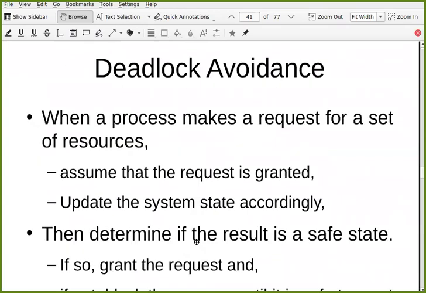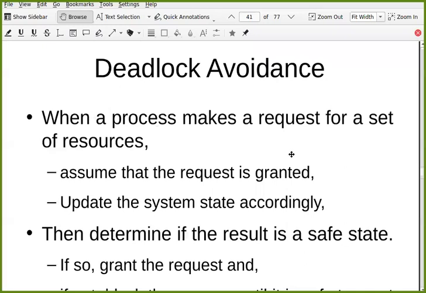So what is deadlock avoidance? When a process makes a request for a set of resources, assume that the request is granted, update the system state accordingly, then determine if the result is a safe state or not. Okay, this is the deadlock avoidance algorithm.